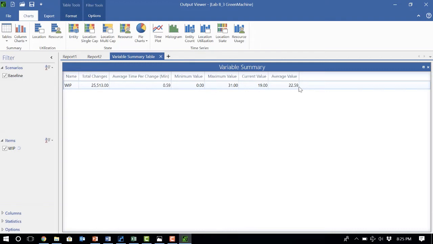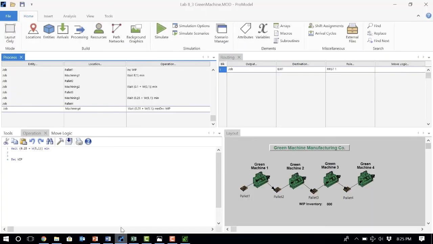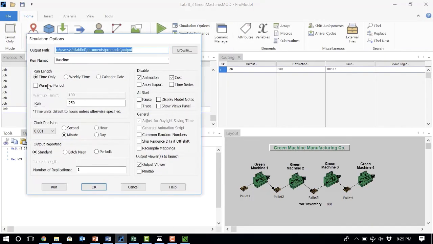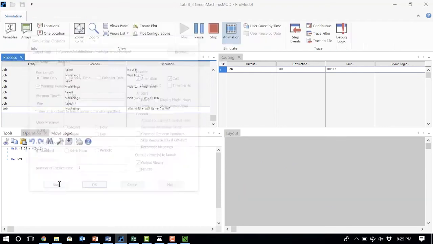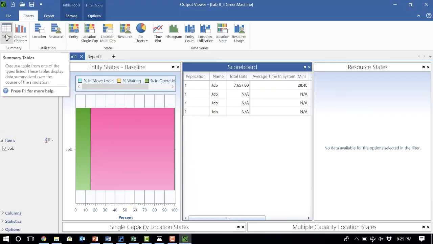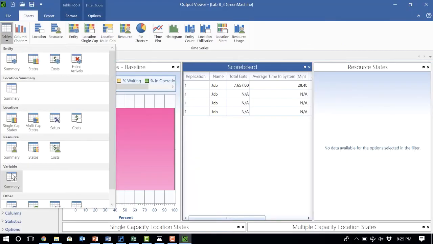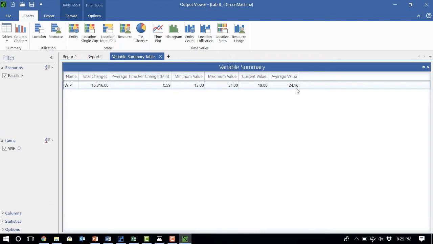Now it's 22.59, but as you saw, if I include the first 100 hours as my warm-up time and just run the simulation for 150 hours, when we reach the equilibrium point, the work in process has increased a little.